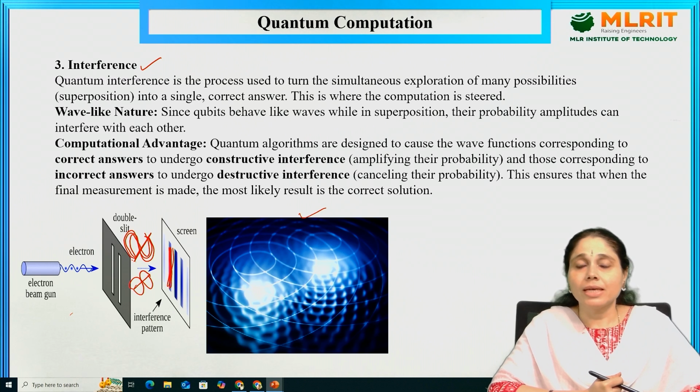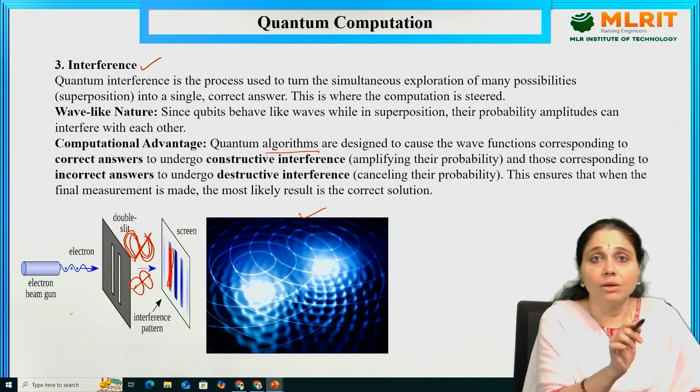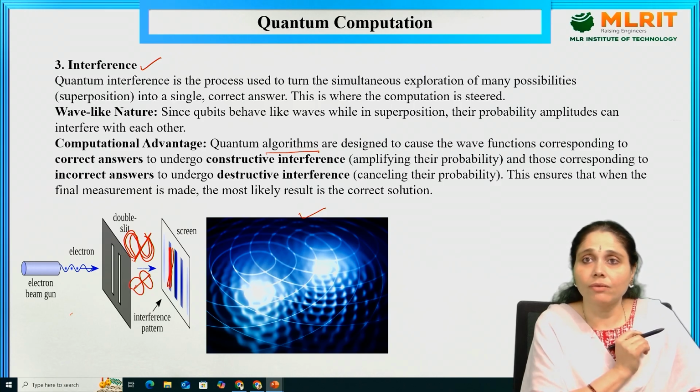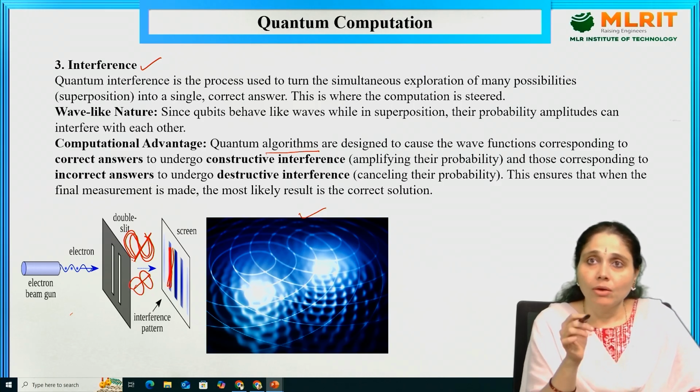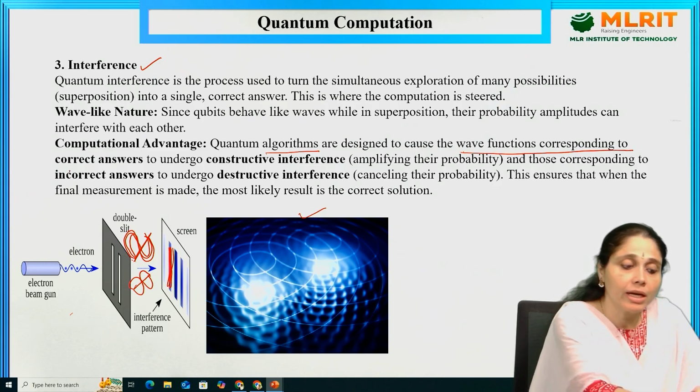So once again, let us consider this one. Quantum algorithms: what have we done? We have designed quantum algorithms based on the wave functions corresponding to the correct answers.